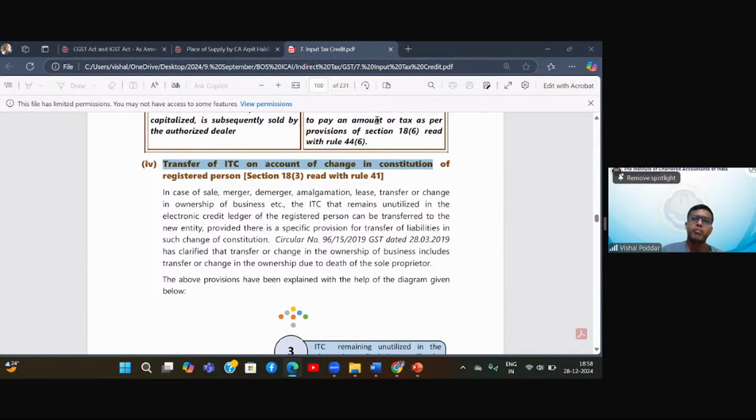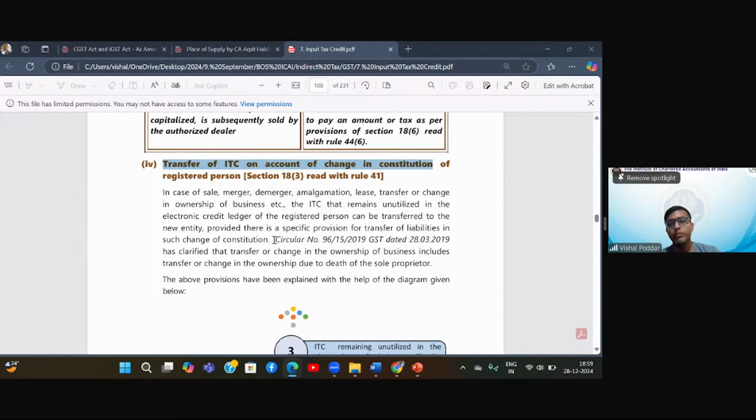Big Bazaar at one time was somebody else's business. Now it is somebody else's business. And there are so many such examples. Our Indian Airlines, correct? There are so many examples where the business owners change, but we are least bothered because for us the product, the goods, the service is more important. Now, in such cases, it is transfer of business as a going concern. Section 18(3) read with rule 41 says, whatever ITC is lying idle with me, that ITC I can transfer further, and for this I have to follow a certain procedure of filling up a certain form.